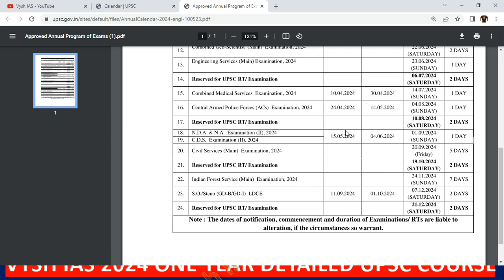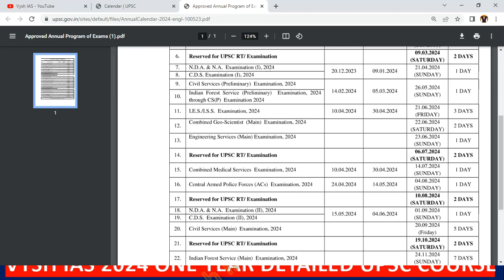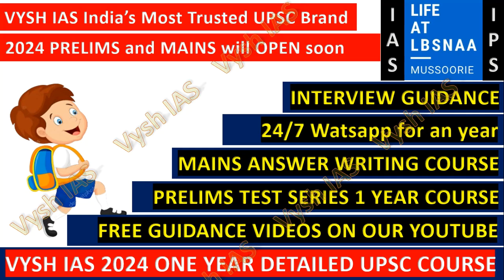So this is the calendar which is published now, and so now according to this you can start studying, and even I can start making the timetable for you. Okay, I was waiting for this only. So based on that, I will make a 1-year detailed timetable, which includes prelims plus mains together, so that you can study and then give the test also, learn properly. That complete 1 year thing which we always do, that we will be publishing, and that will be your one-stop solution for reaching your goal of IAS or IPS.